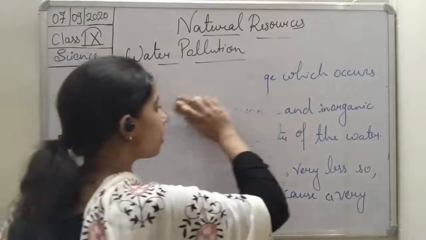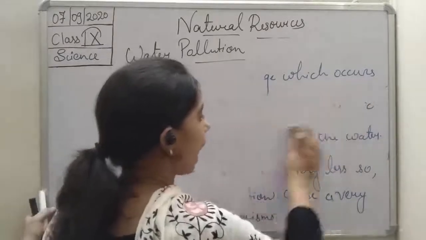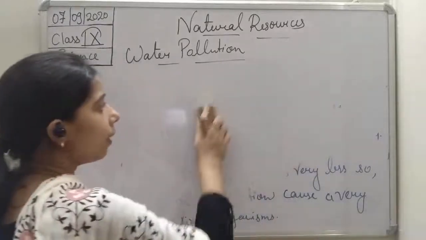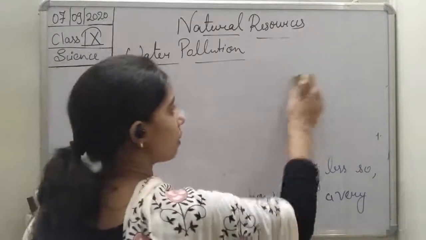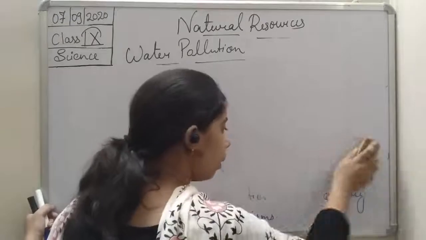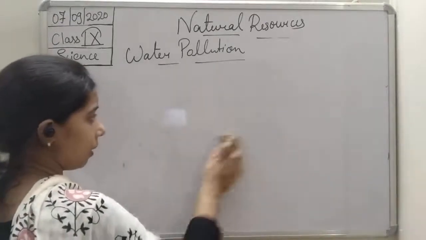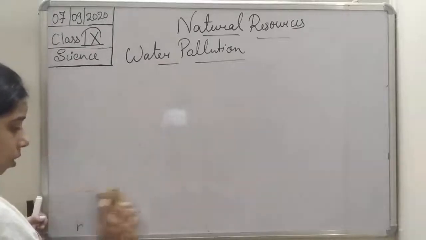Water pollutants are the materials which we add in the water, and they degrade the quality of the water, students. Okay, the materials which we add in the water, that is known as a water pollutant.